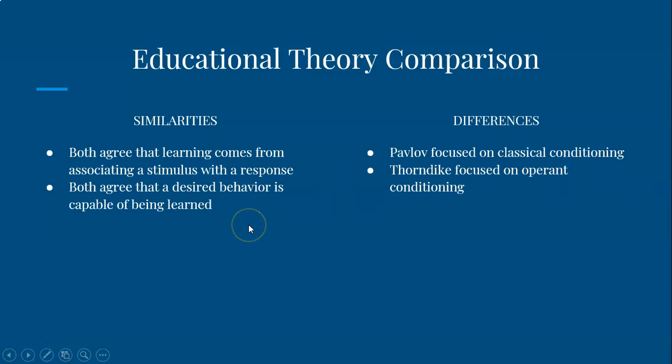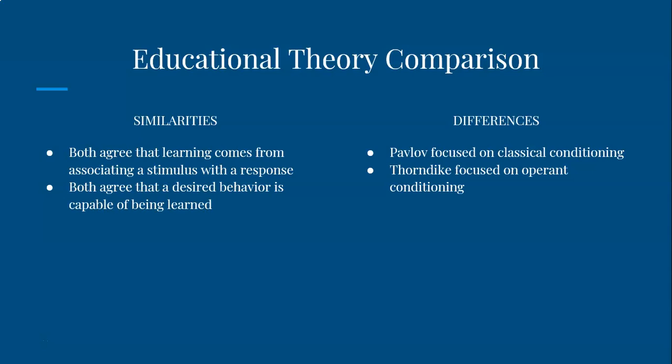So with the two educational theories, to conclude this presentation, the similarities is that they both agree that learning comes from associating a stimulus with a response, and they both agree that a desired behavior is capable of being learned. The differences is that Pavlov focused on classical conditioning and Thorndike focused on operant conditioning.